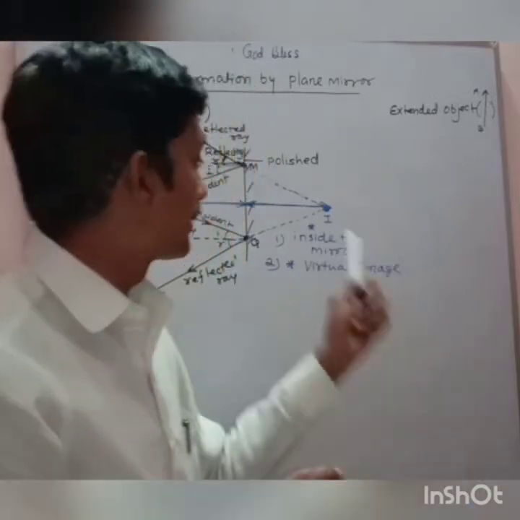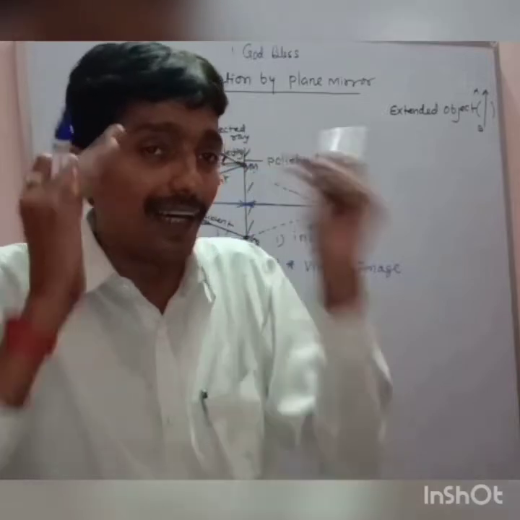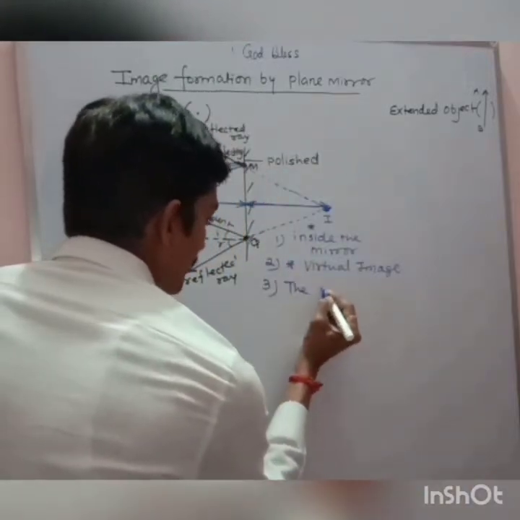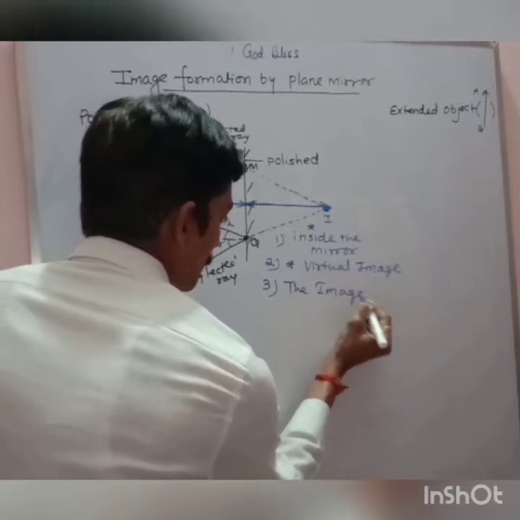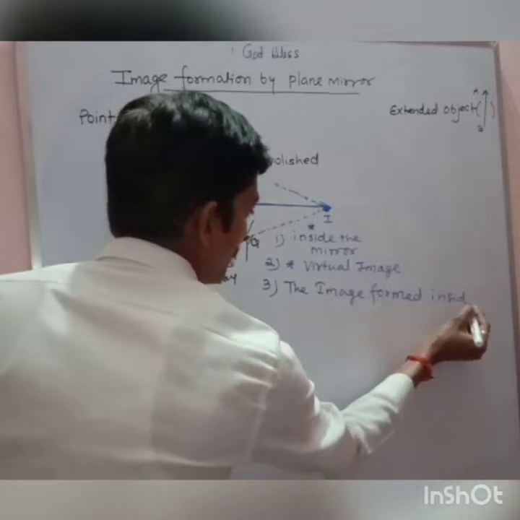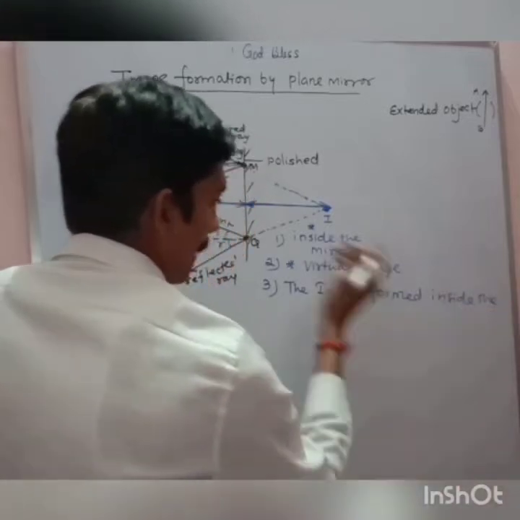Sir, point number 3 gives an idea that the image is formed inside the mirror, inside तो मिलता ही है, मैंने पहले ही मेंशन किया है.